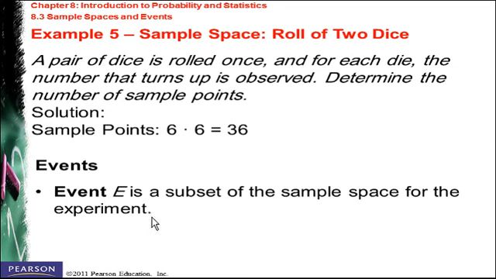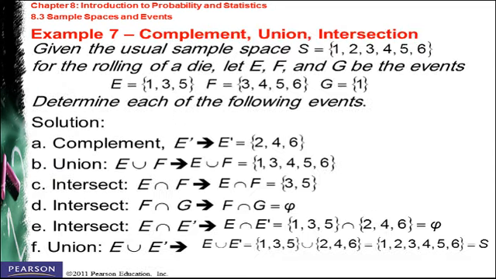A definition of an event: event E is a subset of the sample space for the experiment. And we have some rules for events. See this example here. Given the usual sample space S, which is equal to 1, 2, 3, 4, 5, and 6, for rolling a die, let E, F, and G be the events as follows. E is equal to 1, 3, 5, which means only the odd values. F is equal to 3, 4, 5, 6. And G is equal to only 1.